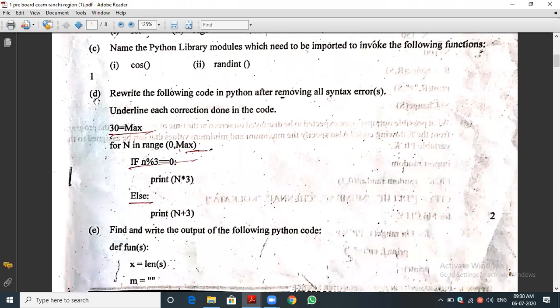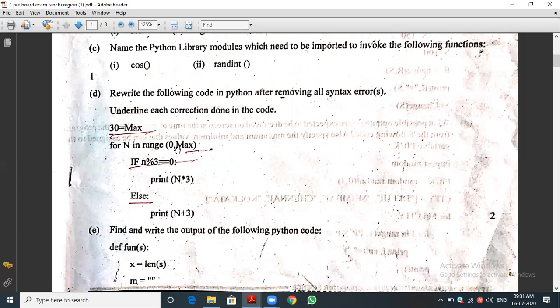You can see the D questions. Rewrite the following code in Python after removing all syntax errors. You can underline each correction done in the code. That means first you have to write the code exactly as in the question. Then you have to rectify the code with the proper code, and in whichever part you made the correction, you have to underline that part in pen.